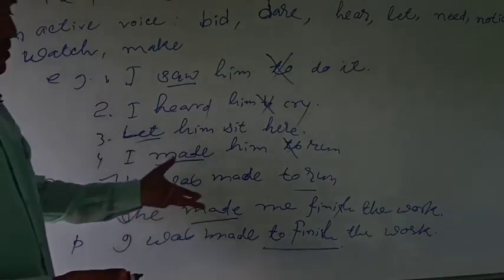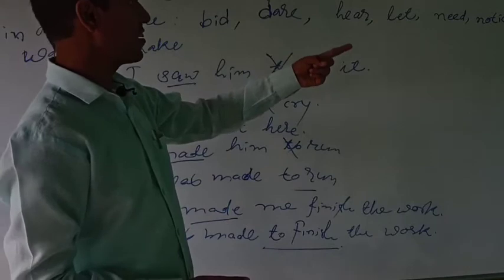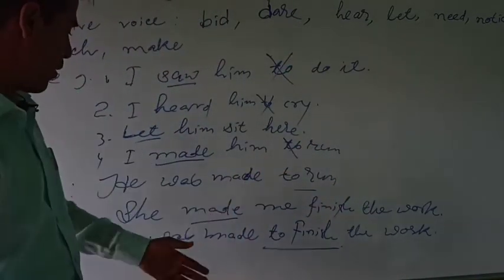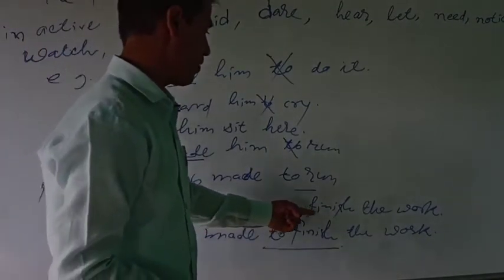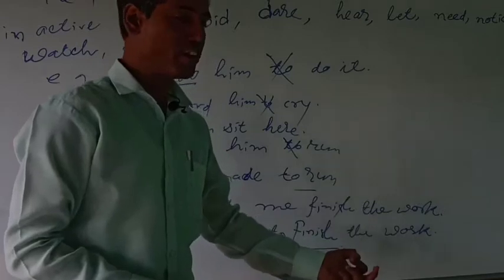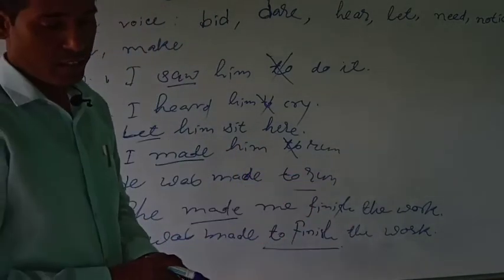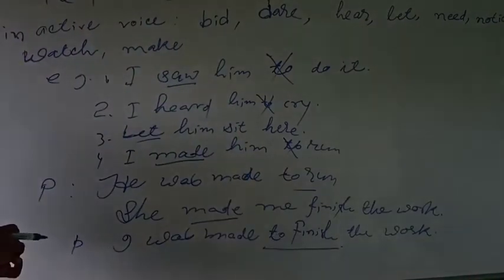When you write in active voice, after beat, dare, hear, let, need, notice, see, watch, make, we don't write to. But when you write in passive voice, at that time we write to. So not she made me to finish, but I was made to finish. So this is what we learned regarding the construction and formation of infinitive.